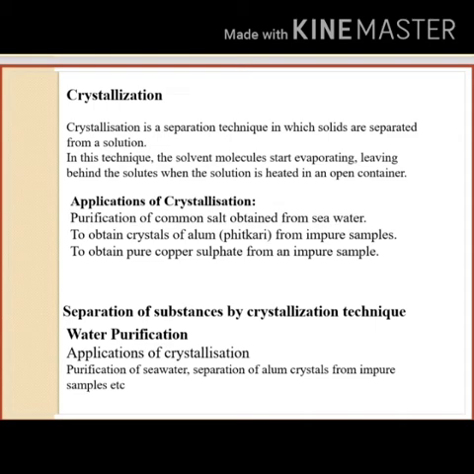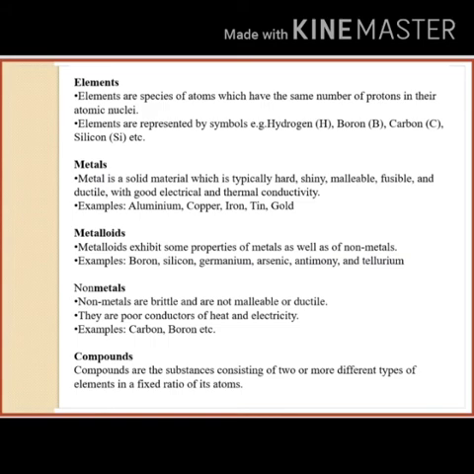Now, elements. I have explained elements, metals, metalloids in my part 1, but still a repetition of this. Elements are the species of atoms which have the same number of protons in their atomic nucleus.